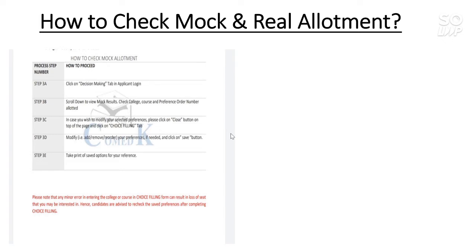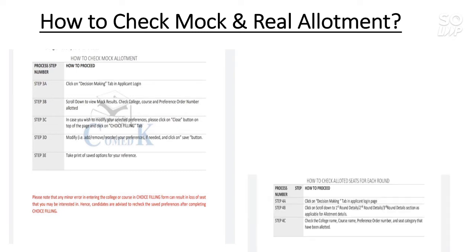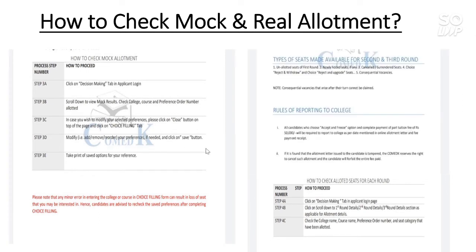And please note that any minor error in entering the college or course choice filling form can result in loss of a seat that you may be interested in. That means if you make any type of mistake in the preference order, you will get a college that you don't need. So choose the college and branch and select in order of preference wisely. Now here is how to check the allotted seat for each round. The same process that was done for the mock allotment, you need to repeat it and see which college you get after the first round.